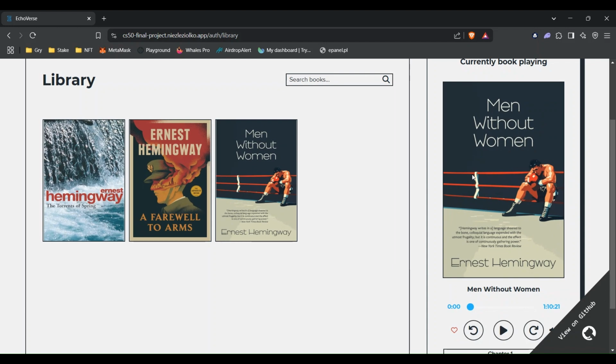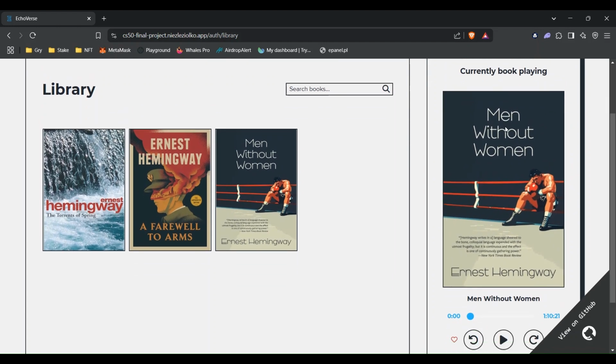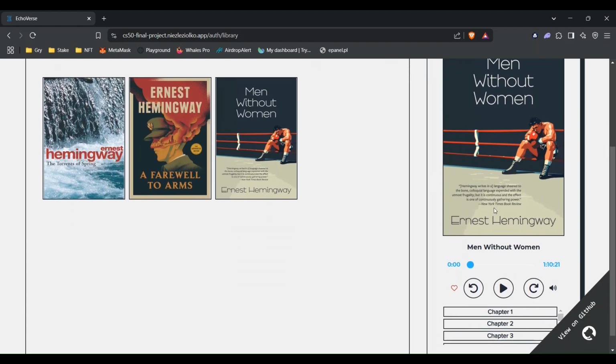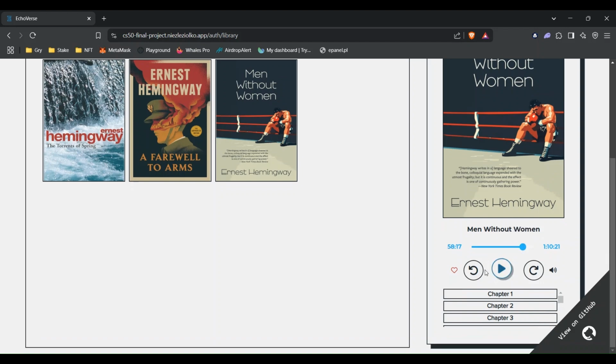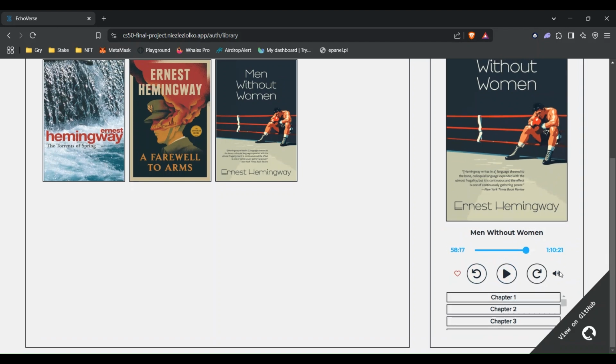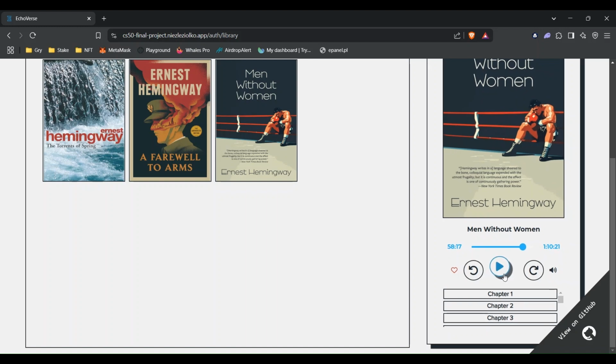All we have to do is hover the cursor over the cover of the book we want to listen to, and then click, thanks to which the audiobook will be loaded in the player. The player always displays us the cover of the book in the largest possible format, the title of the audiobook, a simple interface to manage the player, a heart so that the user can add the book to favorites.